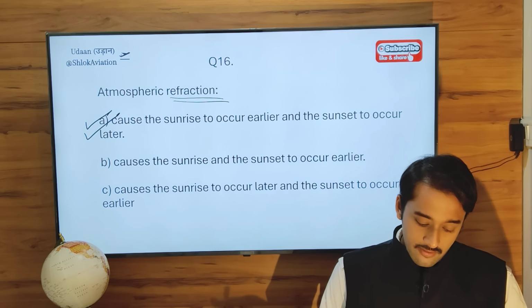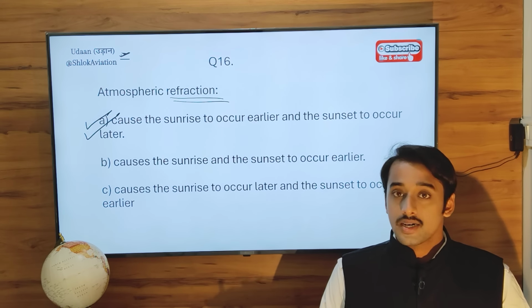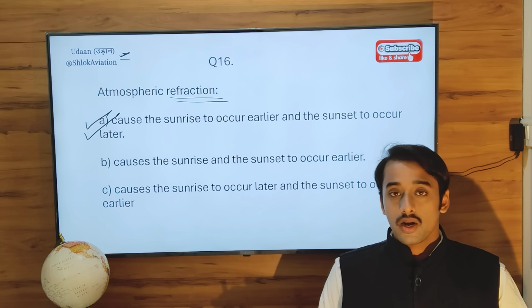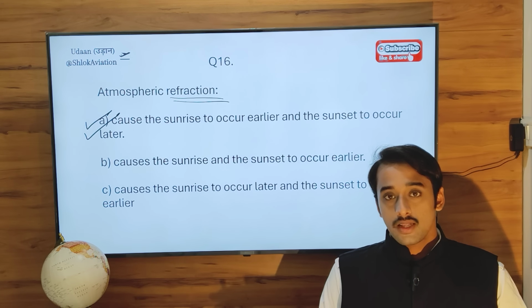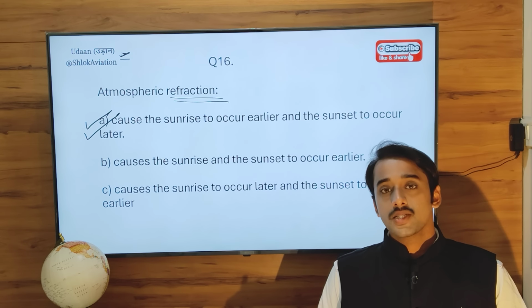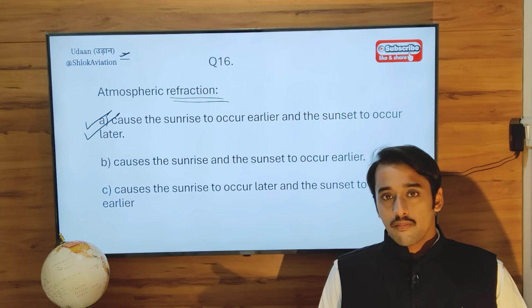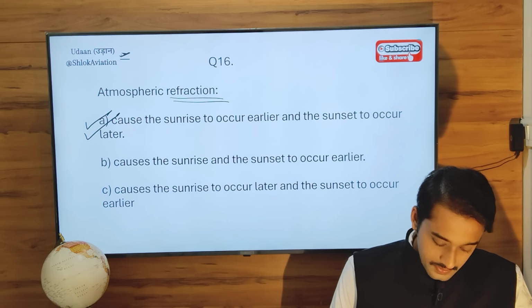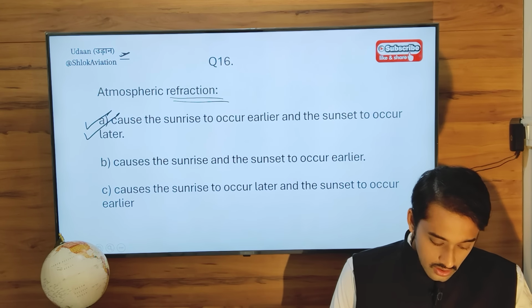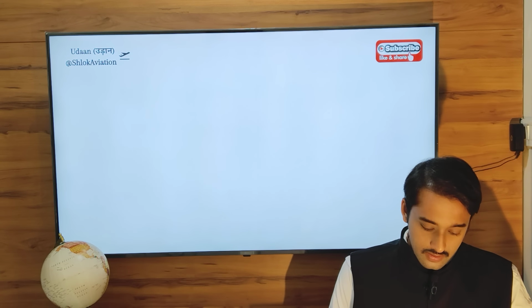So atmospheric refraction causes the sunrise to occur earlier and the sunset to occur later. Because of this refraction, even before sunrise, we get to see some light in the sky, mainly orange in color, and even after sunset, the same color. Question number 17.